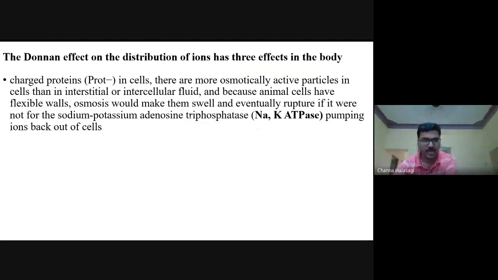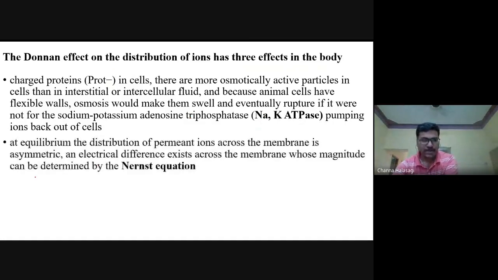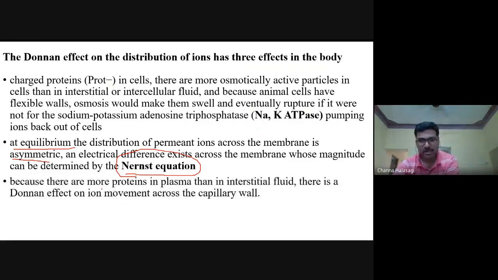not rupture. Okay. And in the equilibrium in our body, there is always an asymmetric distribution of the ions, and that is determined by the Nernst equation. We'll come to this in the next slide. What is the Nernst equation? And because there are more proteins in the plasma, if you compare the plasma with the interstitial fluid, there are more proteins in the plasma. Again, the Donnan effect comes into play, and there is net movement of the ions across the capillary walls. So these are the important things that are happening in our body.